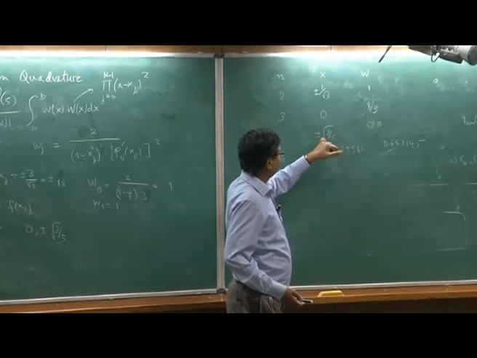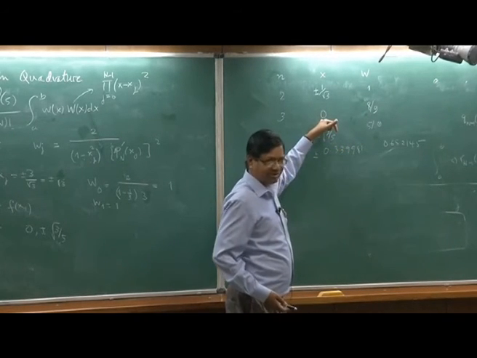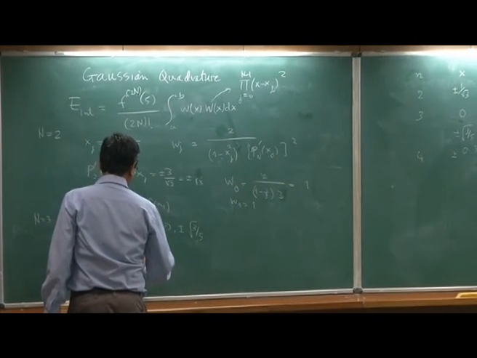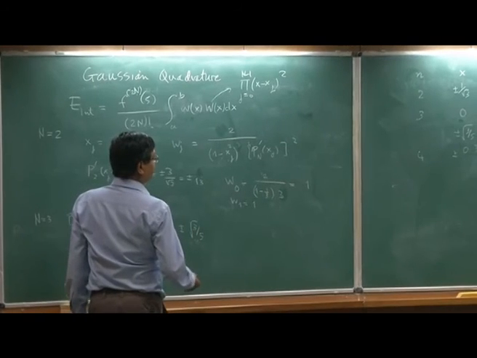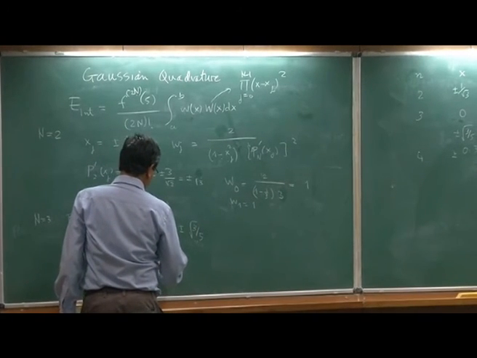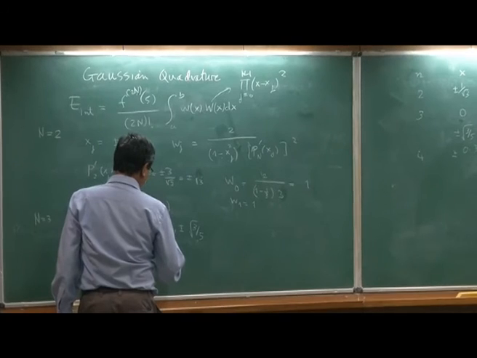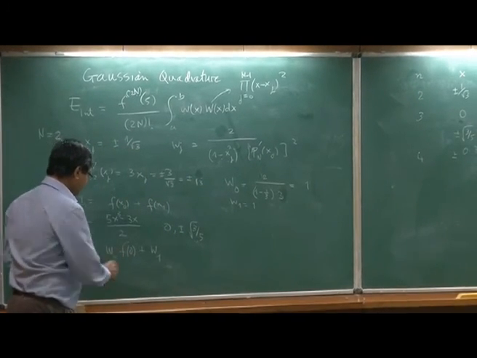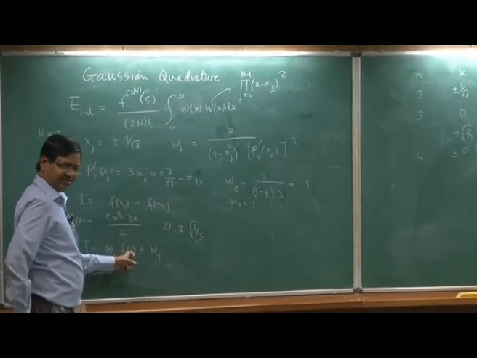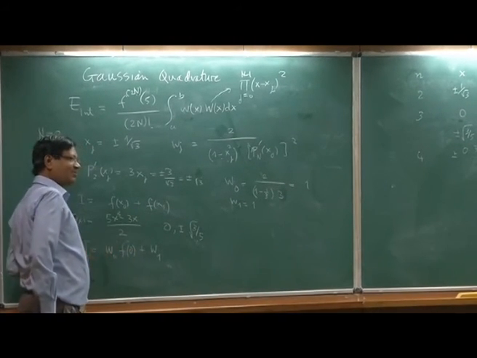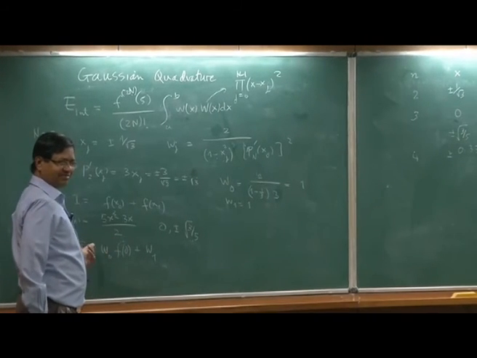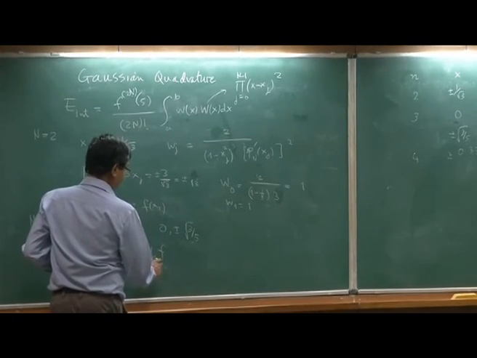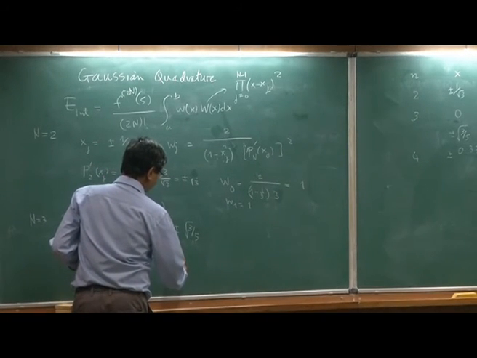F0 plus W1 times the function. With W1, you should not mistake this: this is x equal to 0, not j equal to 0. j equal to 0 really starts from the negative root. So my function is computed at root 3 by 5.